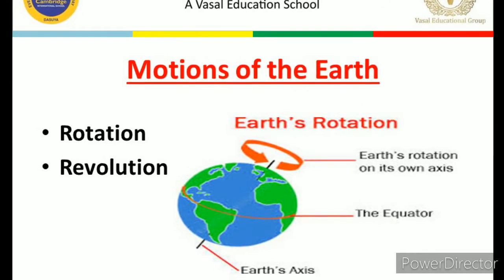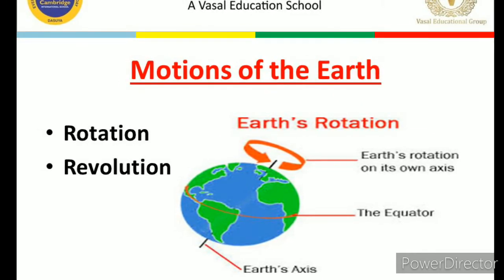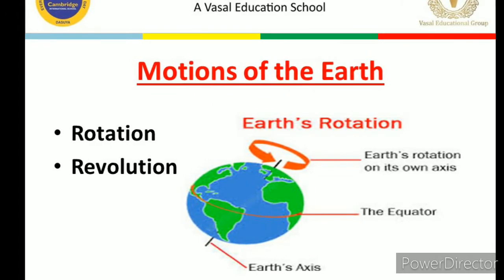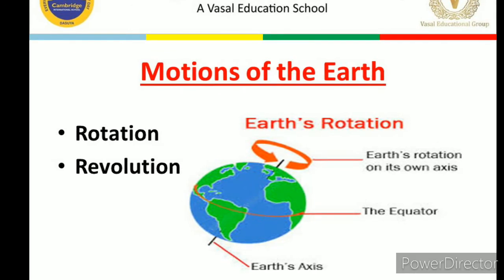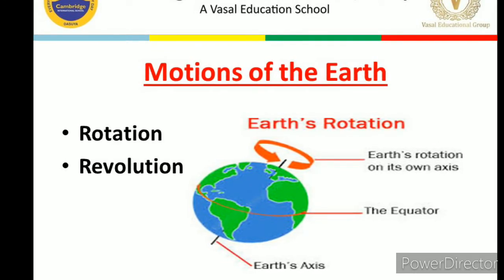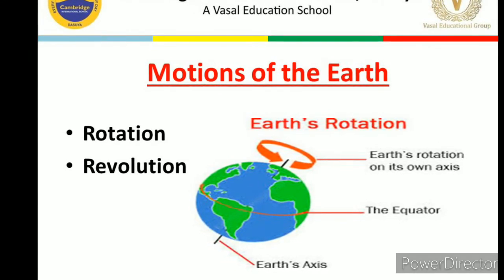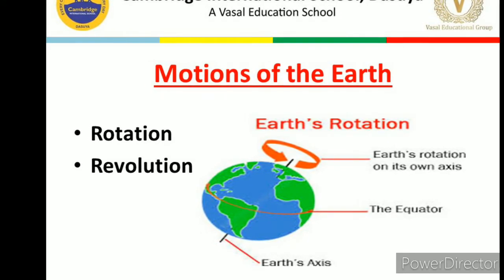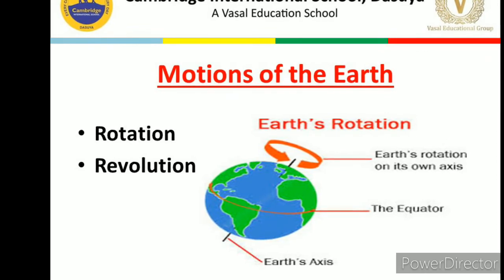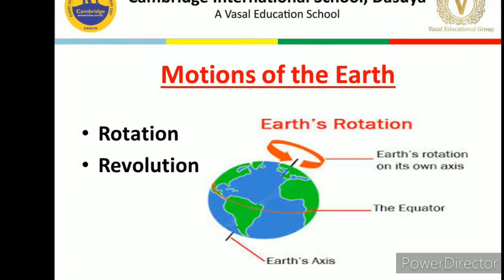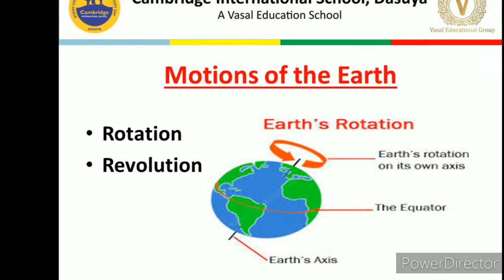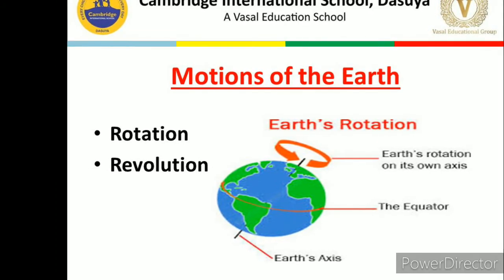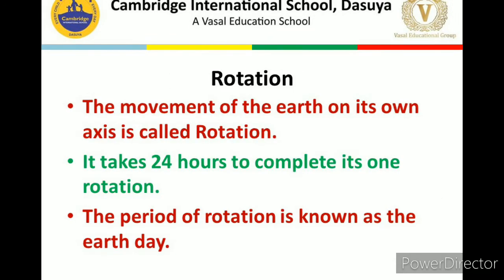So dear children, as the name is Motions of the Earth, first of all, let's discuss what is motion. Motion means movement, the movement of anything. And in this chapter, we are going to discuss the movement of the earth, like how the earth moves. The earth moves in two ways: one is rotation, the other is revolution. On your screen you can find one image which is showing Earth's rotation.